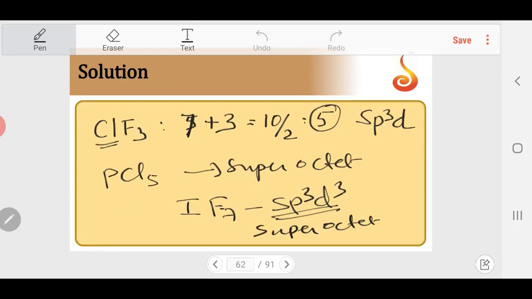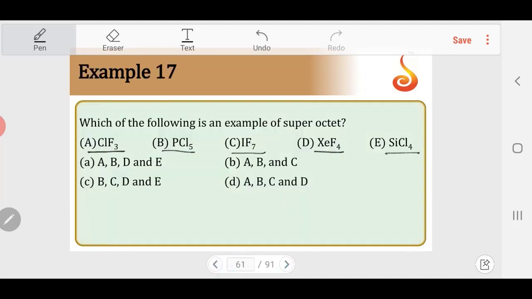XeF4, what is the hybridization? Xe number of electrons is 8 plus 4 is 12, 12 by 2 equals 6, so it is sp3d2. Though there are 4 bonds with fluorine, there are 2 more lone pairs, so this is also a superoctet. And SiCl4, silicon tetrachloride: silicon has 4 electrons in the valence shell, 4 bonds, so it has only 8 electrons in the outermost shell. So A, B, C, D are superoctet, E is not, so the answer should be D.